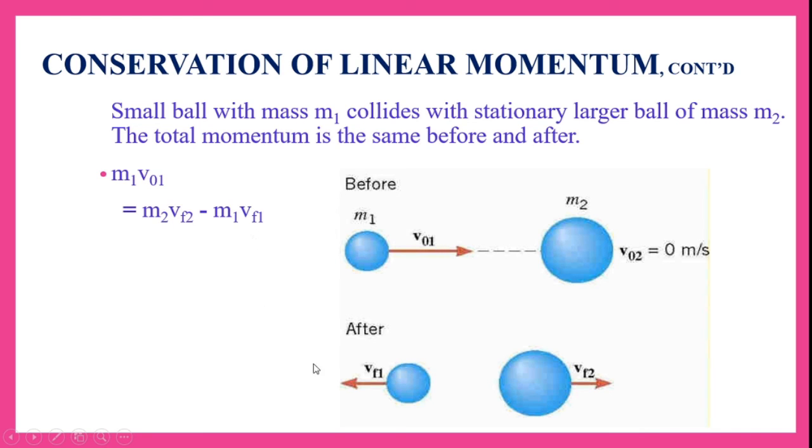Then after collision, both move in opposite directions. So m2 vf2 minus m1 vf1 will be the momentum after collision. Hence, before and after, both the momentum should be equal.